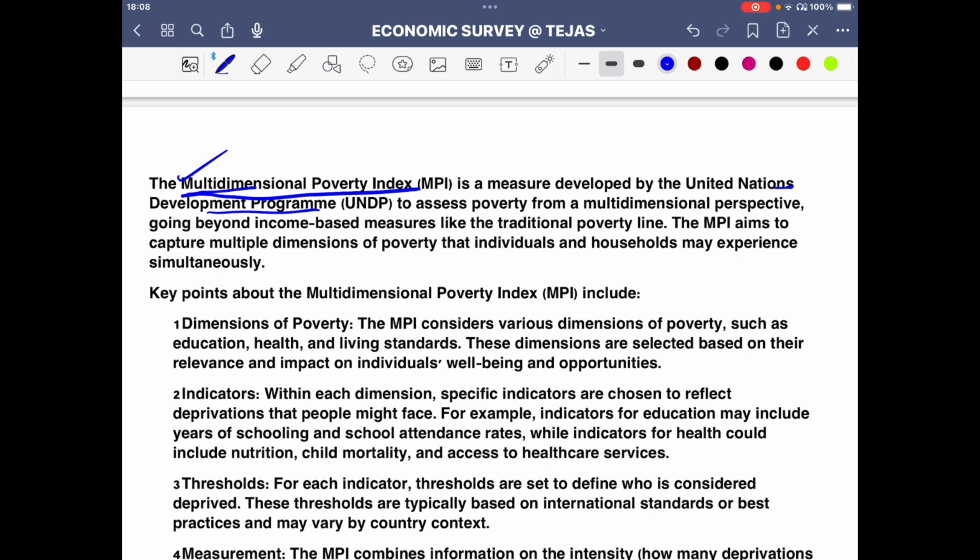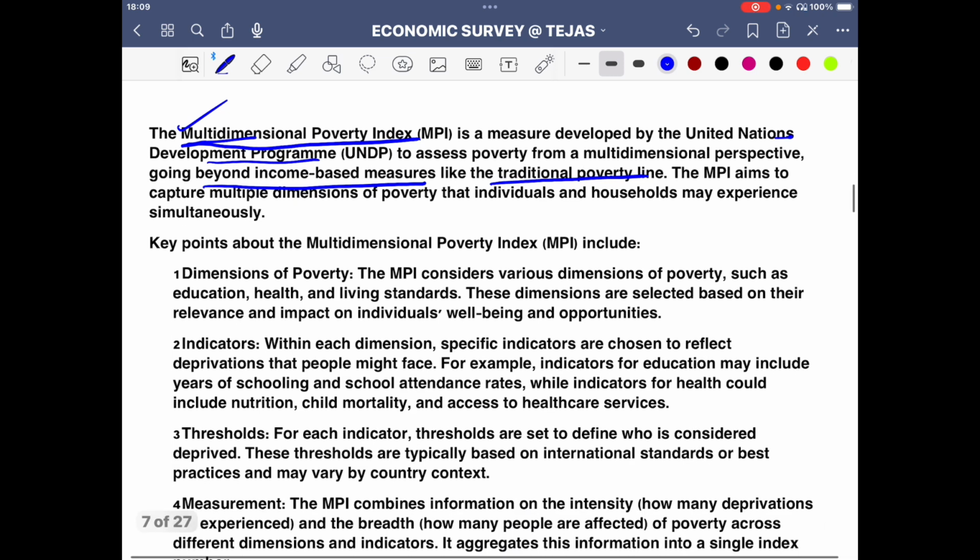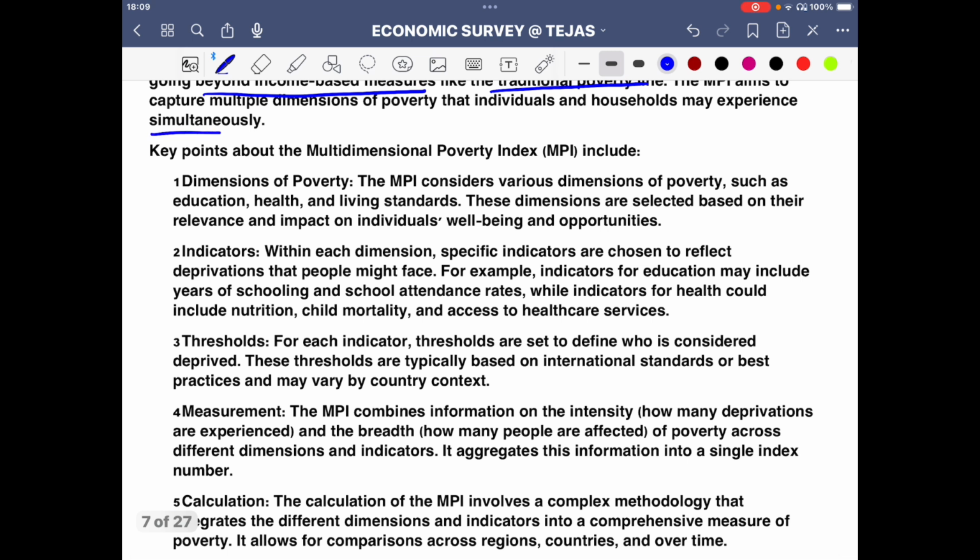So again, first we are going to talk about UNDP's multidimensional poverty index to assess poverty from a multidimensional perspective, going beyond the income-based measures like the traditional poverty lines. Just like saying that you are earning this much, okay, we are poor. No, there are multiple aspects to poverty, which go beyond the income. Income is just one aspect of things. The MPI aims to capture multiple dimensions that people may experience simultaneously.